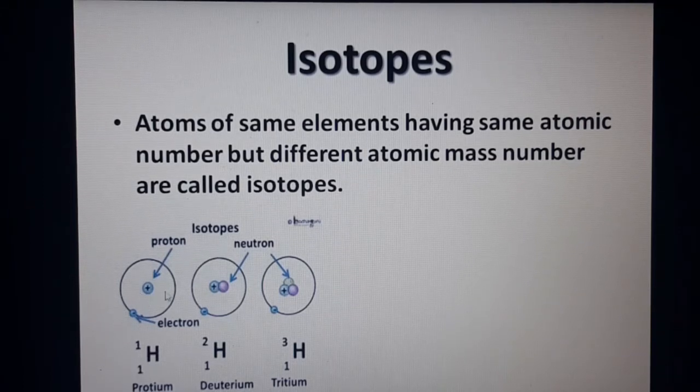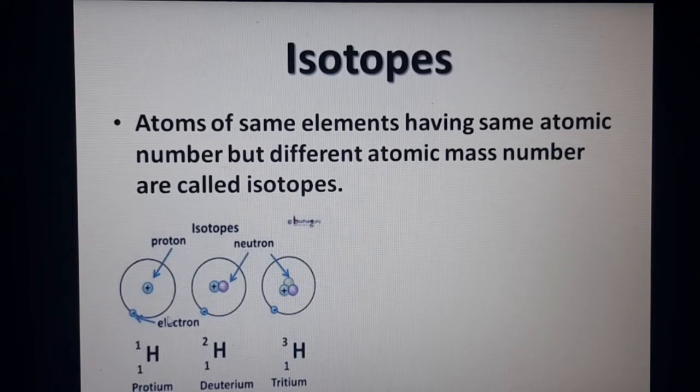And it does not contain any neutrons here. So atomic mass number means protons plus neutrons. So they have written only 1 here. Why? Because 1 means protons plus neutrons. There is no neutron, so only 1 proton is present.